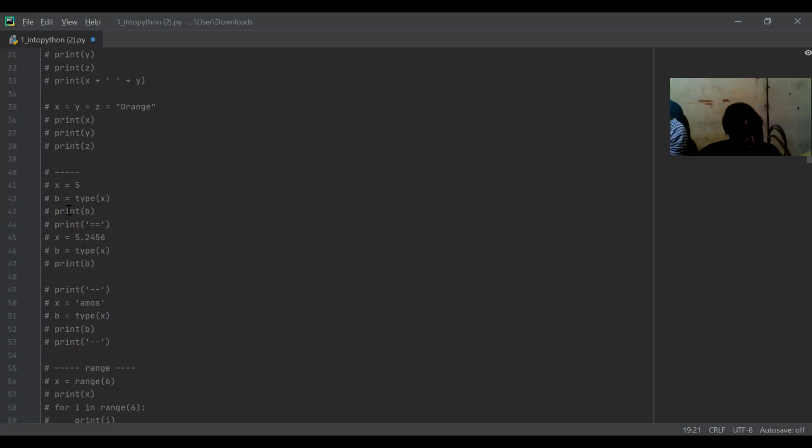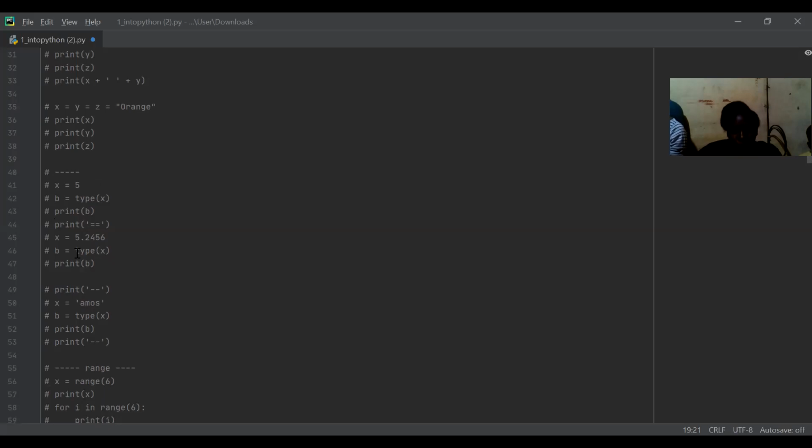So b will be equal to the type of x. And when I write print b, it will print int. Okay?